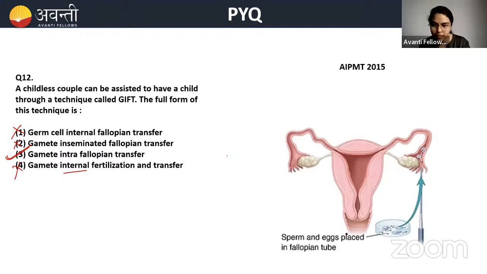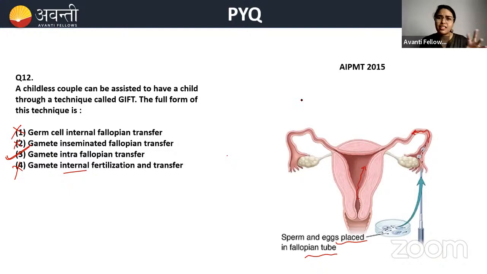Okay. So like this, see, this is how the GIFT procedure is done. Here you can see, sperms and eggs both are placed here in the fallopian tube, but in most of the cases, it is done for the females. Because see, sperms को fallopian tube में डालने की जरूरत ही नहीं है बेटा, because they'll simply swim and go through the uterus. There is no need to directly insert the sperm inside the fallopian tube.